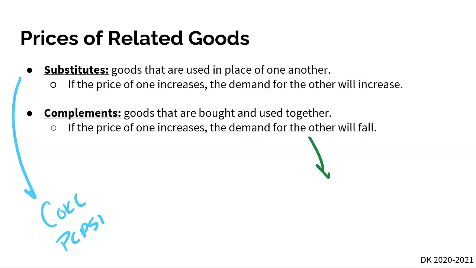A complement are goods that are bought and used together, right? So here, an example would be skis and helmets, right? Because anytime you go skiing, you should be wearing a helmet to protect yourself. So here, if the price of skis goes up, well, the demand for helmets is going to go down because you're always going to buy those two goods together. Or another example is peanut butter and jelly. If the price of peanut butter increases, no one's going to buy peanut butter. If peanut butter and jelly are complements, if no one buys peanut butter, no one is also going to buy jelly, so the demand for jelly is going to fall.